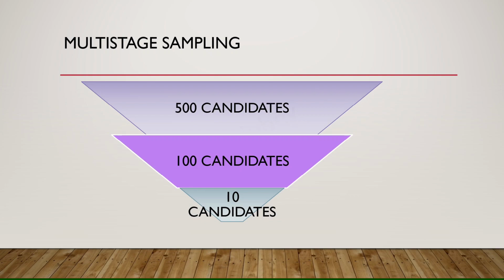So now they will be called for an interview, and in that interview not all can be selected, obviously. So suppose 10 candidates are selected, now my study will be based on these 10 candidates that are finally selected at the last stage. So this becomes my multi-stage sampling. At different stages I am selecting my samples.